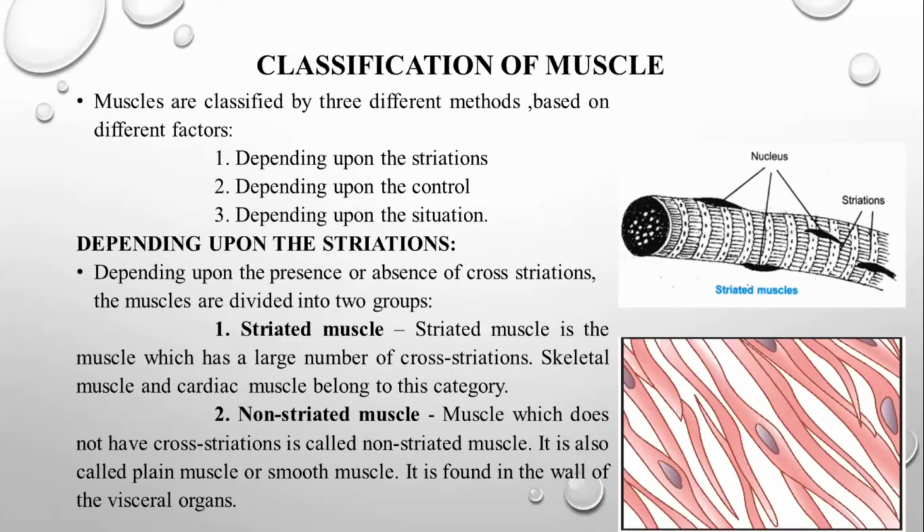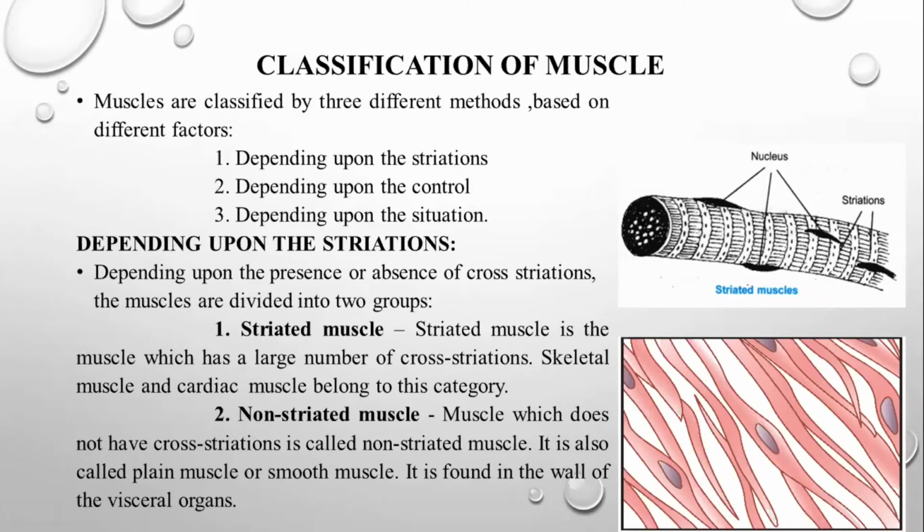Depending upon the presence and absence of cross striations, the muscles are divided into two groups. One is the striated muscle. Striated muscle is the muscle which has a large number of cross striations. Skeletal muscle, as I said, and the cardiac muscle belong to this category. Even though cardiac muscle is involuntary in action, it also comes under striated muscle.